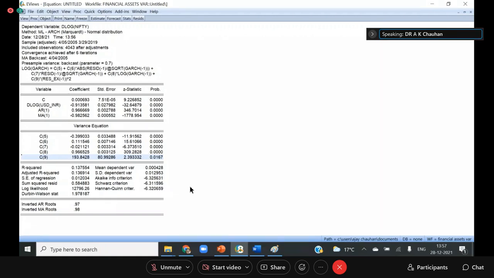This was a very old method of studying volatility spillover. Now we have very advanced methods of conducting it, like the DCC GARCH model, which is the famous model for examining volatility spillover. But this method is also adopted to represent the spillover of the volatility.